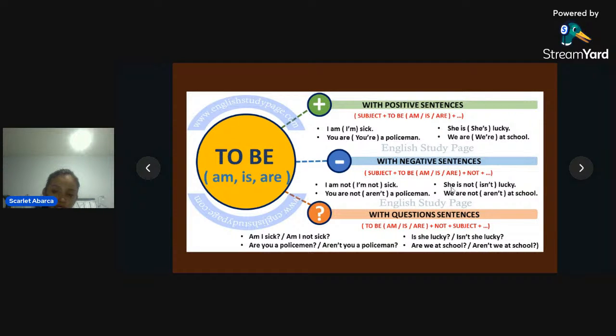The third example is she is not lucky. She, subject, is to be, not, and lucky. We are not at the school. We, subject, are, to be, is, or are, and not at the end, complement. And all of them that you can see here are the contractions. So I'm not, aren't, isn't, aren't. Okay.